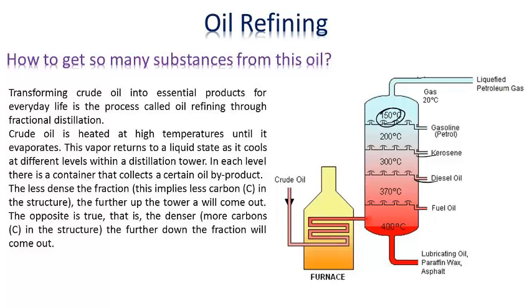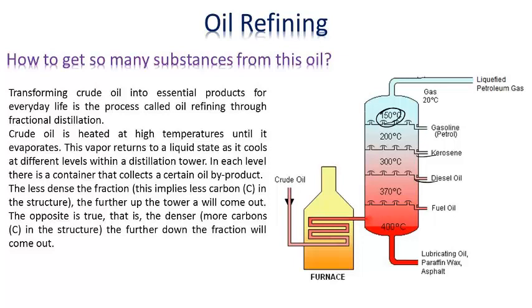Oil refining. How do we get so many substances from this oil? Transforming crude oil into essential products for everyday life is the process called oil refining through fractional distillation. Crude oil is heated at high temperatures until it evaporates. This vapor returns to a liquid state as it cools at different levels within a distillation tower. In each level there is a container that collects a certain oil byproduct.